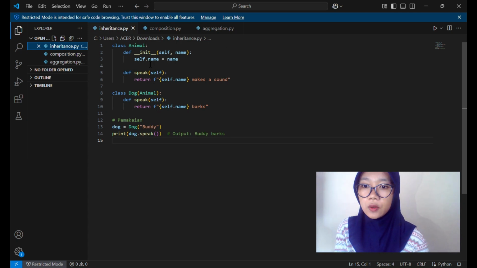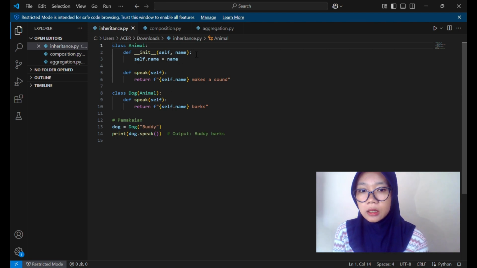Inheritance allows a new class to take or inherit the properties and behavior of an existing class. This speeds up development and makes code more efficient. Okay, let's see an example. There is class Dog(Animal), def speak(self), return self.name barks. This is the result when Dog speaks.